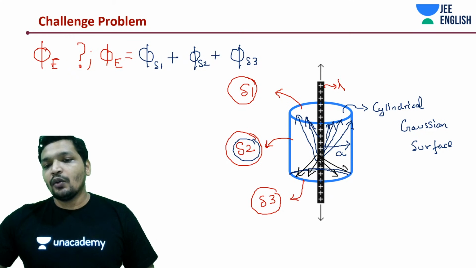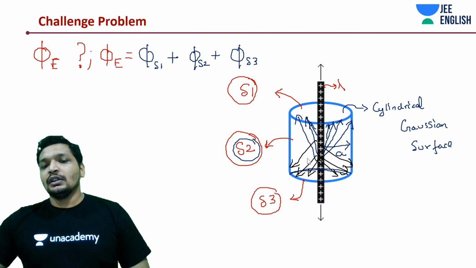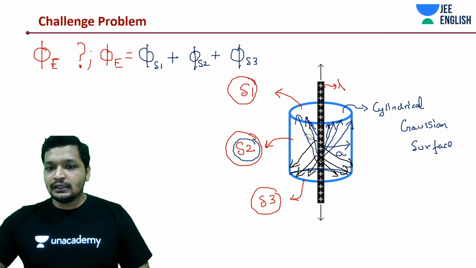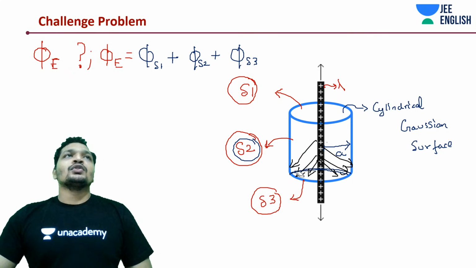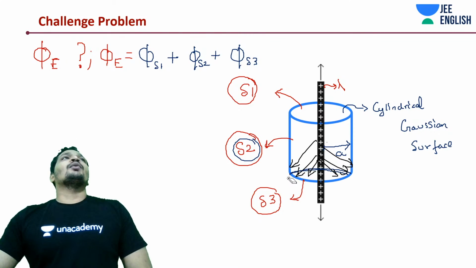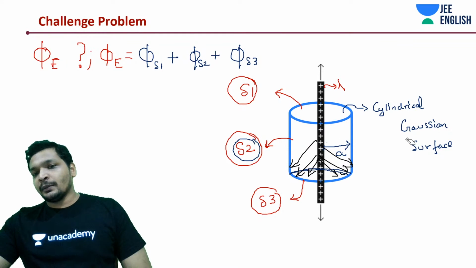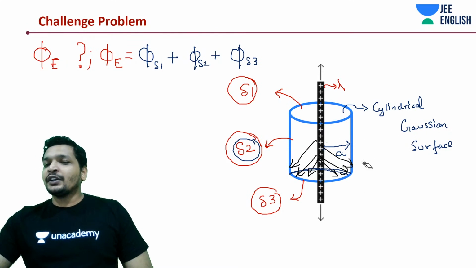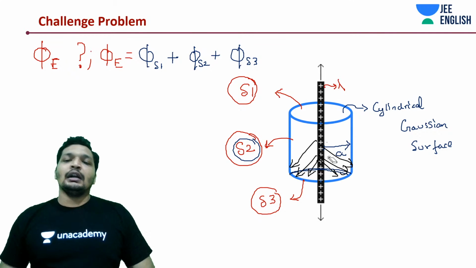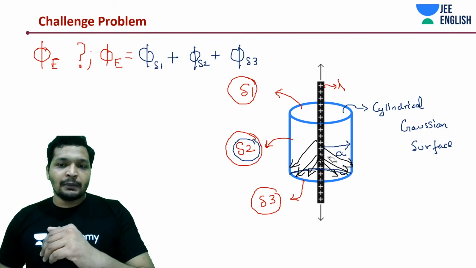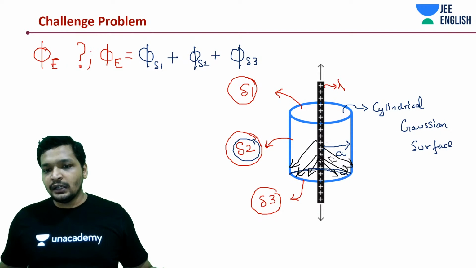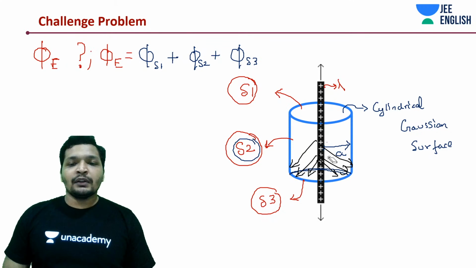If this is the perpendicular bisector, then the fields along S1 and S3 cancel out. There would not be any field. Really simple. So that is one way of thinking about it.